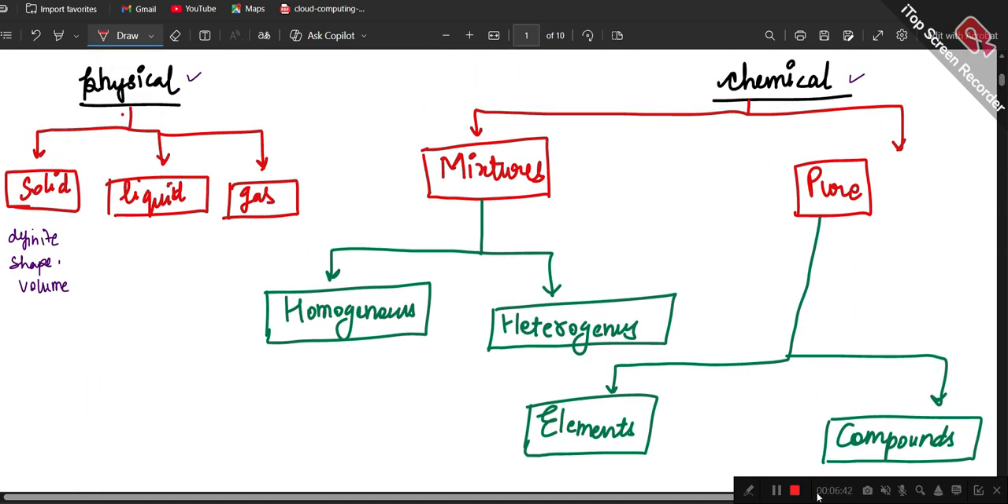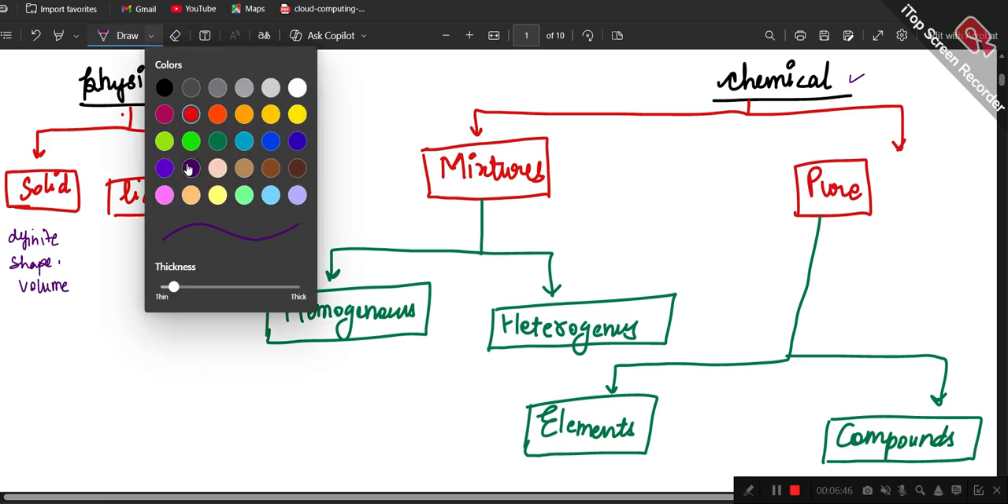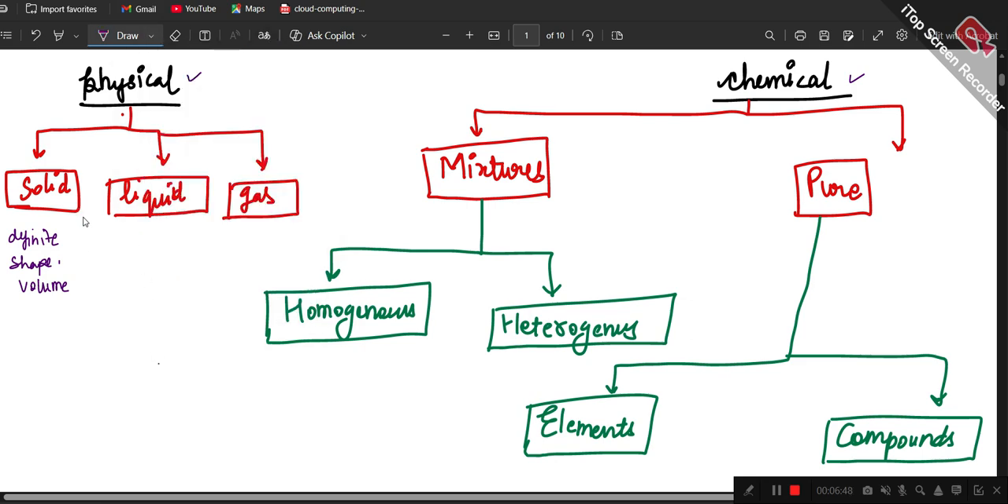When I talk about liquid, the shape is not going to be definite, but the volume is going to be definite. And in gas, both shape and volume are not going to be definite.